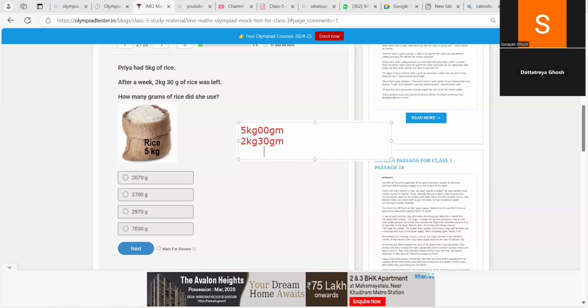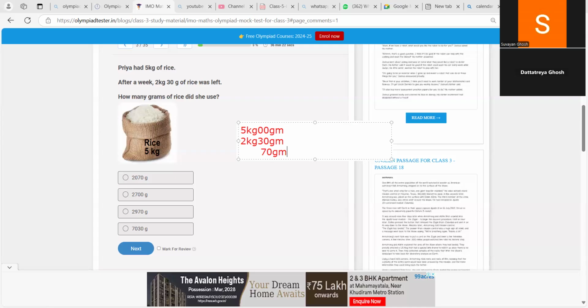0. Very good. Now 0 minus 3. 0 minus 3 means 10 minus 3. Yes. 7. Now tell me, you have taken 1 from 5 to make it 10. So 5 will become what?